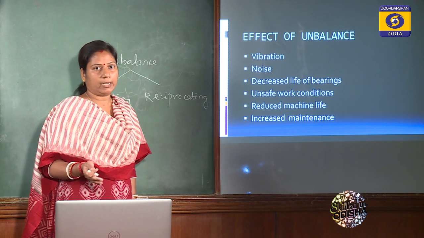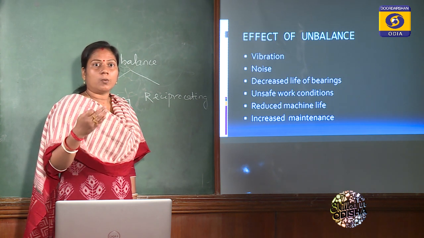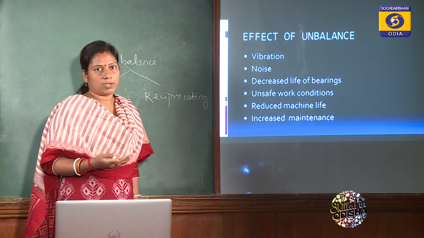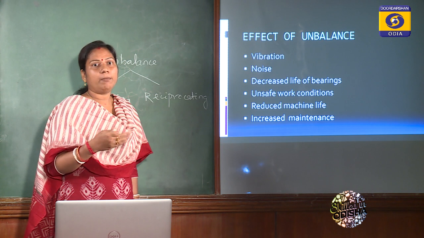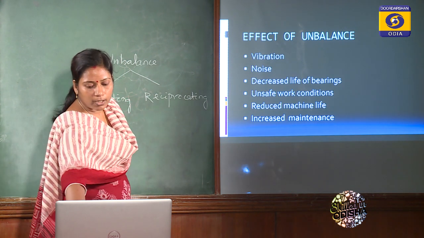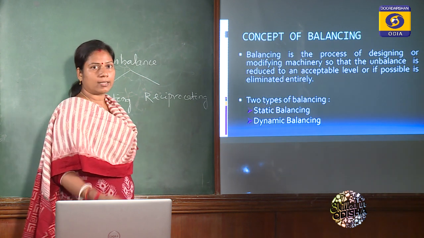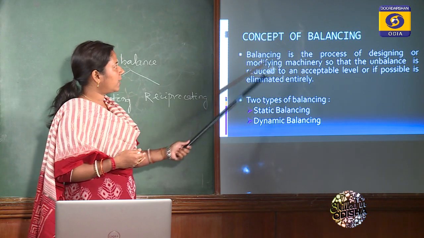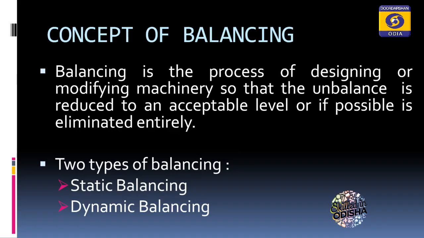We have to eliminate it as much as possible. That can be eliminated completely, or eliminated to an acceptable level. That's why our definition is: balancing is the process of designing or modifying machinery so that the unbalance is reduced to an acceptable level, or if possible is eliminated entirely.